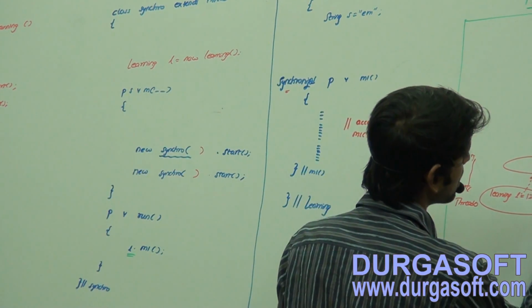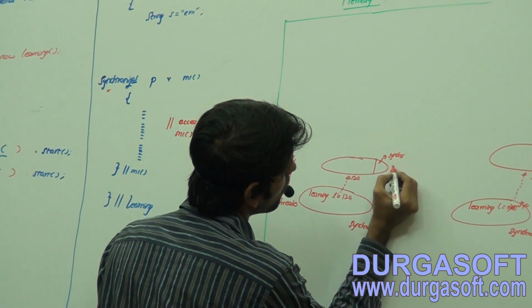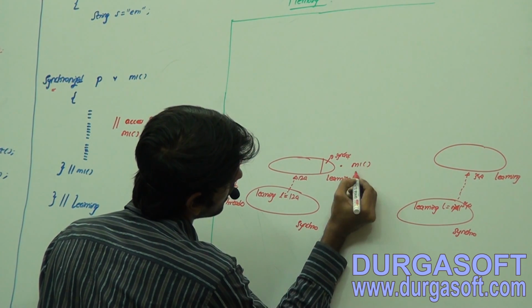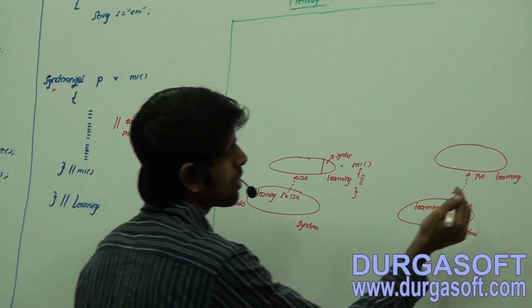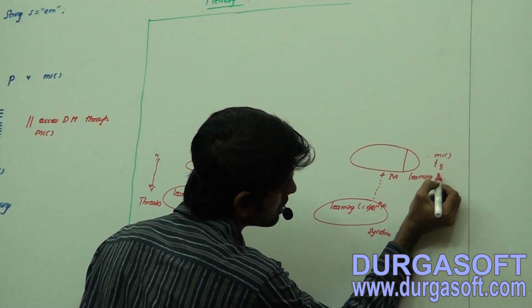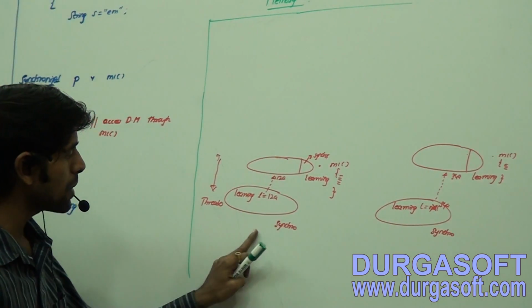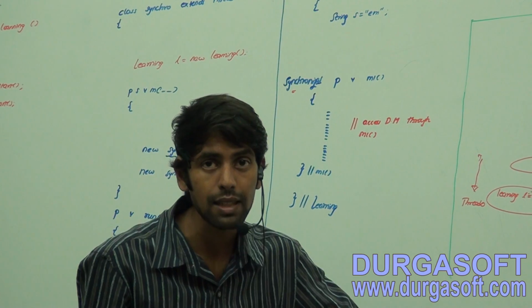Let it be this one as what? Synchronized area, okay. So at this area the M1 method is going to get associated, okay. Now this one, and the same thing for this one also, the M1 method is going to get associated at the synchronized area, okay. Now this method, this instance is going to get associated with some of its instance services.